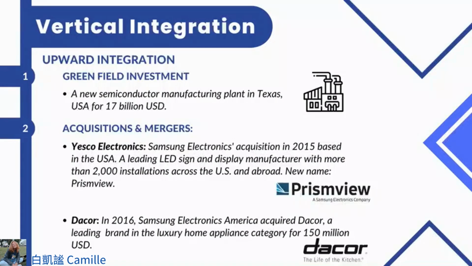In November 2021, Samsung Electronics revealed the establishment of a new semiconductor manufacturing plant in Texas for an investment of 17 billion USD. So it's a greenfield investment, and this plan will focus on the production of advanced logic semiconductors. After, in 2015, Samsung Electronics acquired Jesco Electronics based in the USA.